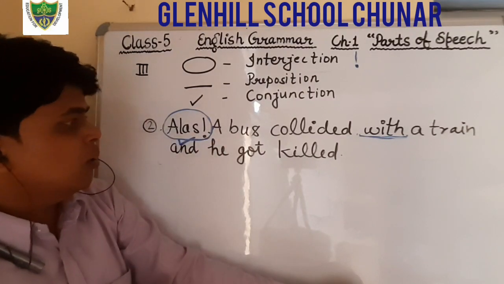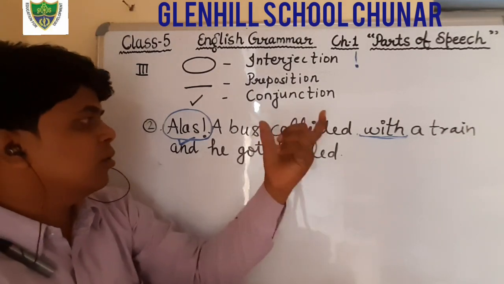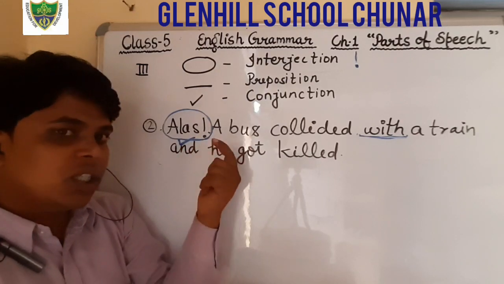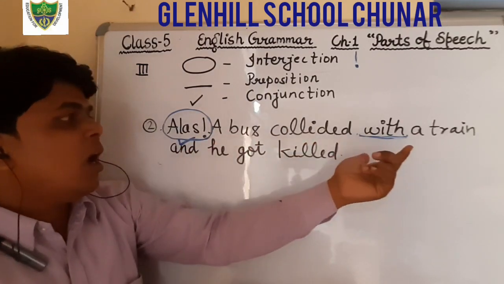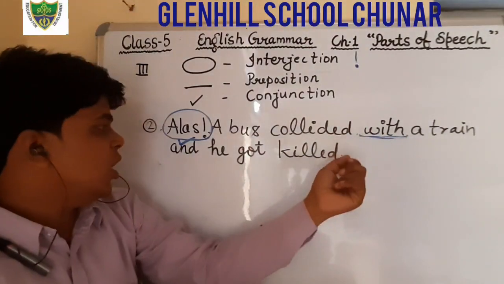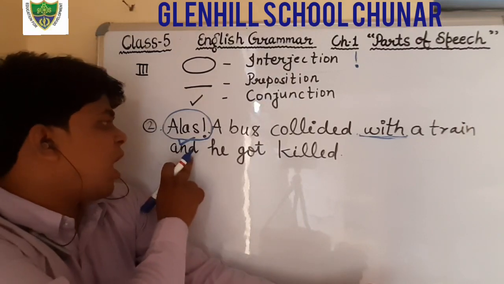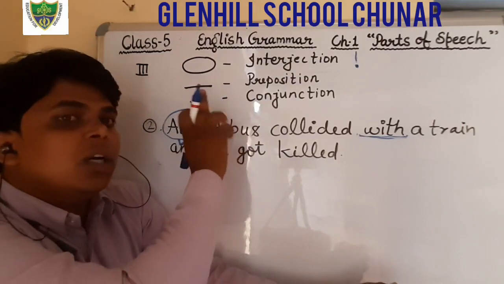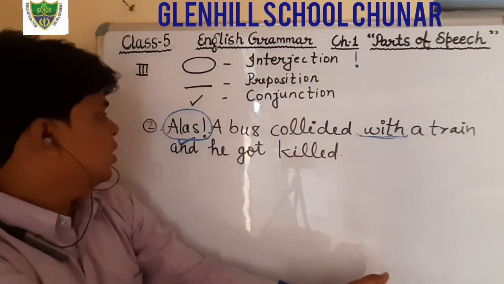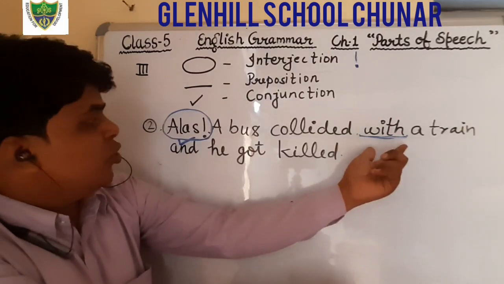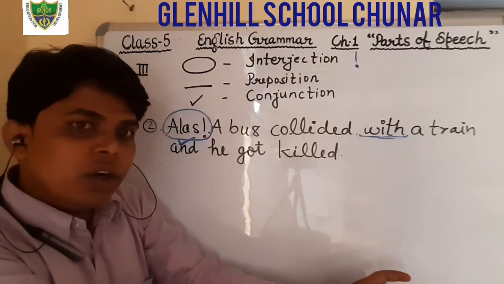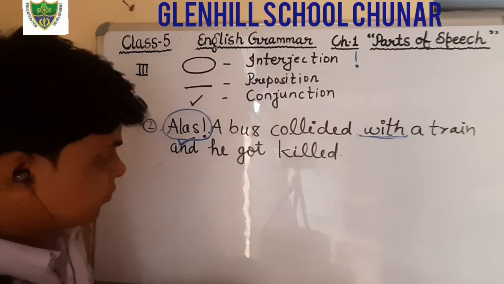Okay students, so this is the answer. In question number second, you will circle the word "alas", that is already circled in the book, so no need to circle. You have to underline the word "with", because this is a preposition in this sentence, and you have to tick the word "and", because that is the conjunction. If you have any kind of problem, you can ask. "With" is a preposition, "and" is a conjunction, and "alas" is an interjection. Okay, come to the next question.